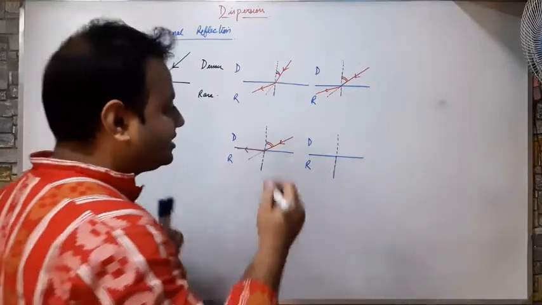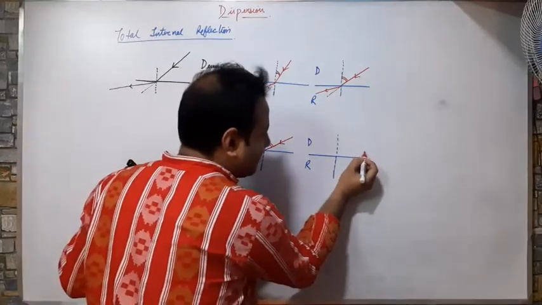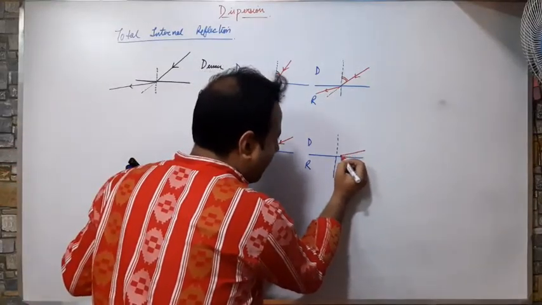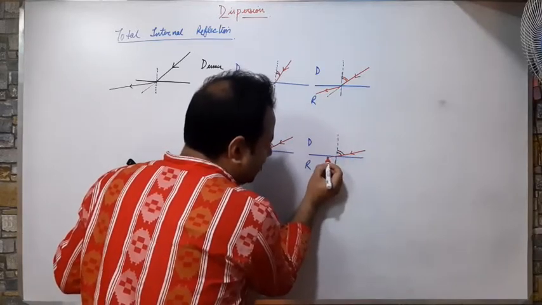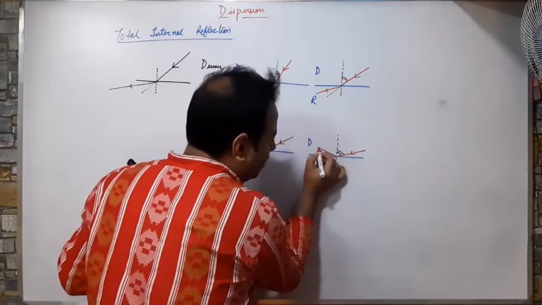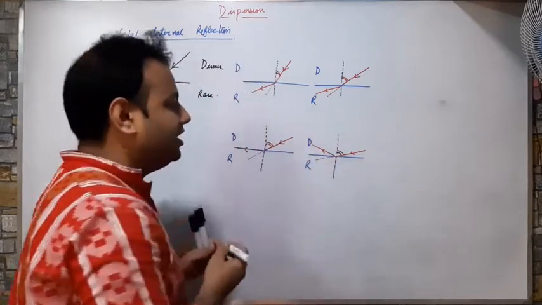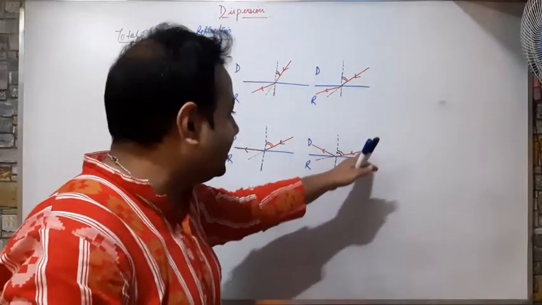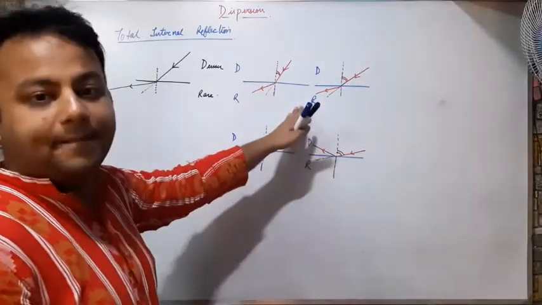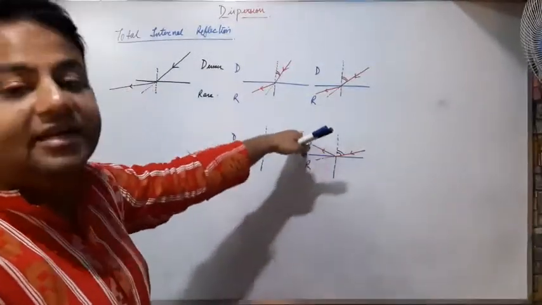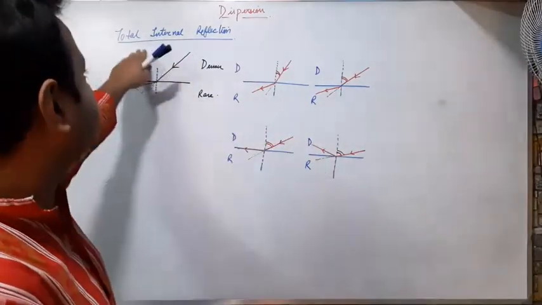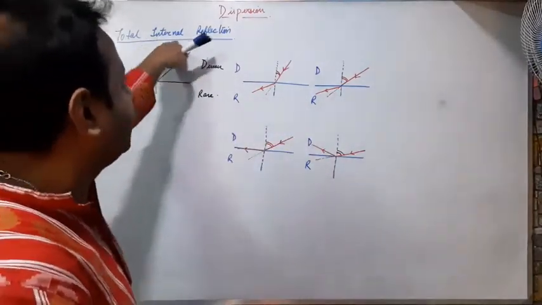Then comes such an angle of incidence that for this, instead of going away from the normal, the ray is getting reflected. Look, it is getting reflected. Instead of getting refracted, the ray is getting reflected itself. This property is known as total internal reflection.